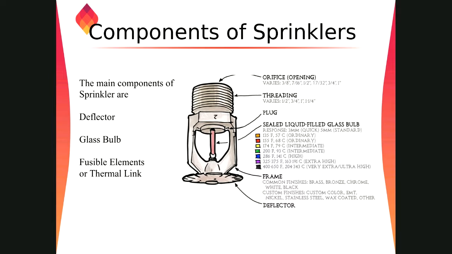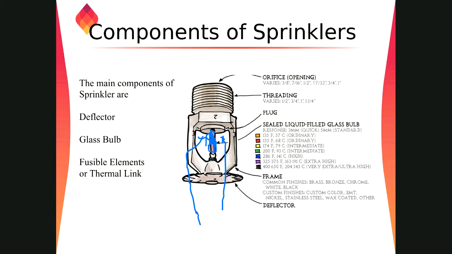If there is a fire, the heat will go from the fire area to this area by convection, one of the modes of heat transfer. And once it goes nearby the bulb, due to conduction, the heat will strike the bulb. Now this bulb has a set temperature. At a certain temperature, this bulb will break, at, let's say, 79 degrees Celsius or 68 degrees Celsius based on the rating of the bulb, and RTI, which is response time index. We'll discuss that in a while.